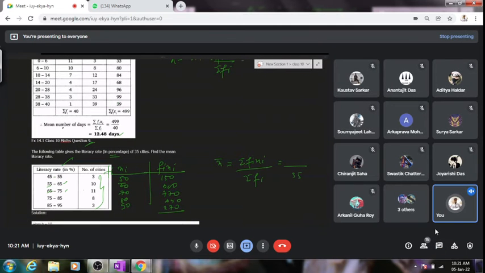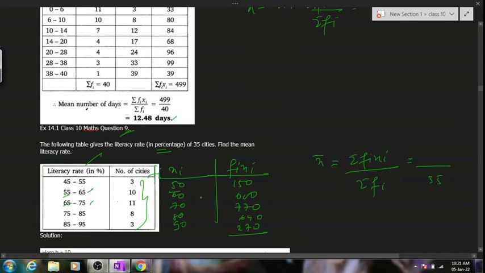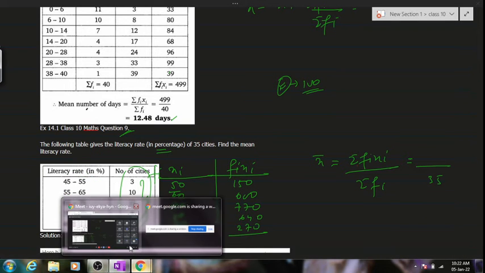You can use any method, but for very high values, step deviation is very good. I've already discussed this in the first class, that we only use step deviation if the values are very high, let's say over 100. Like the frequencies are over 100 or my class mark is over 100. So we directly will go for step deviation.